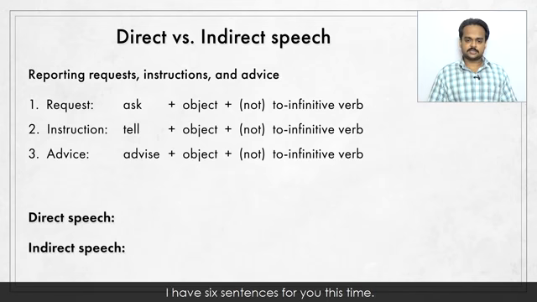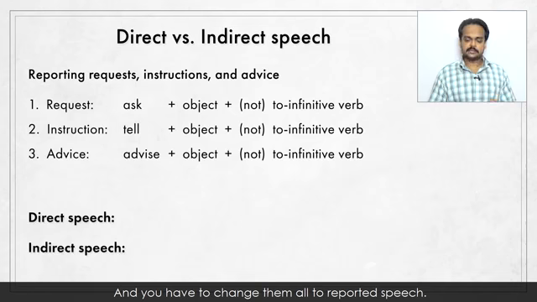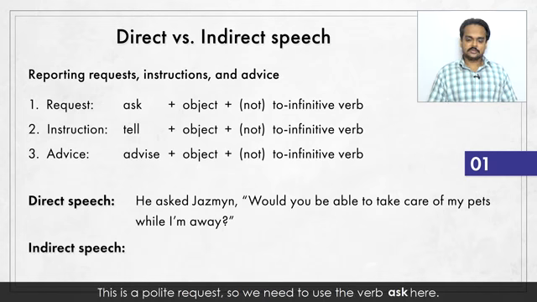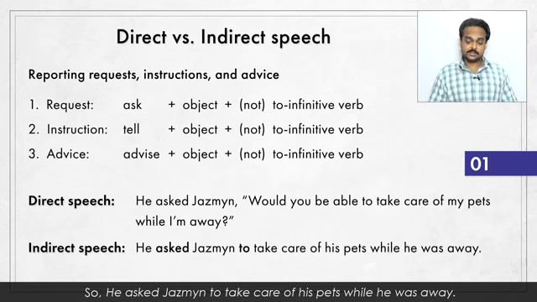All right, it's time for another exercise to practice all of this. I have 6 sentences for you this time. Some of these sentences are requests, others are instructions or commands, and some express advice. And you have to change them all to reported speech. Here's the first one. He asked Jasmine, "Would you be able to take care of my pets while I'm away?" How would you change this? This is a polite request, so we need to use the verb ask here. So: he asked Jasmine to take care of his pets while he was away.